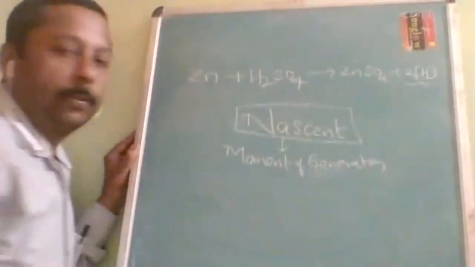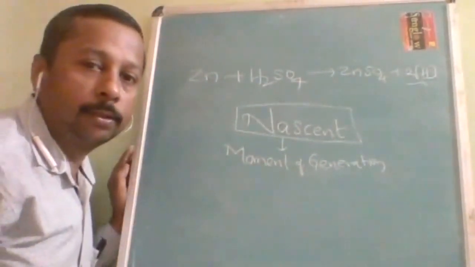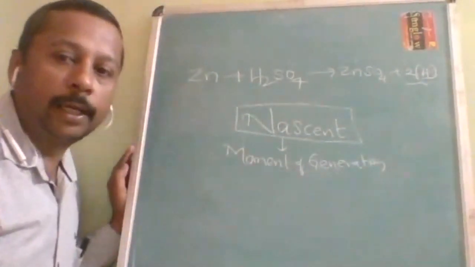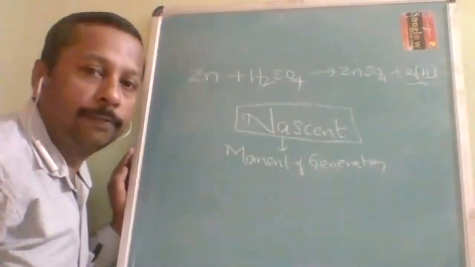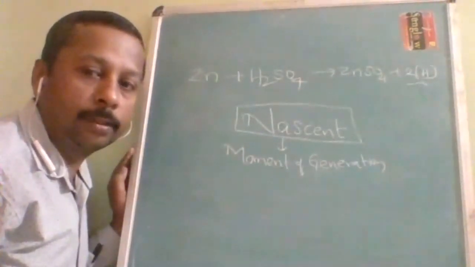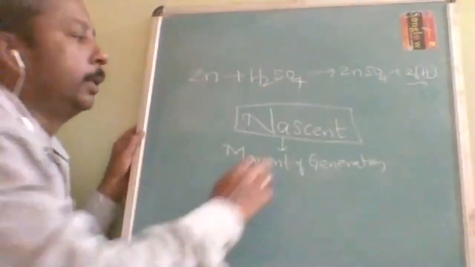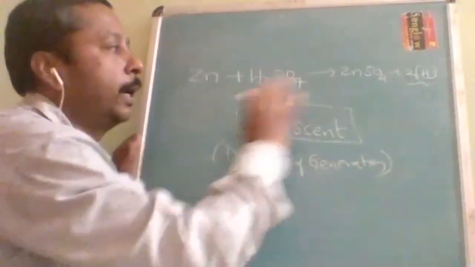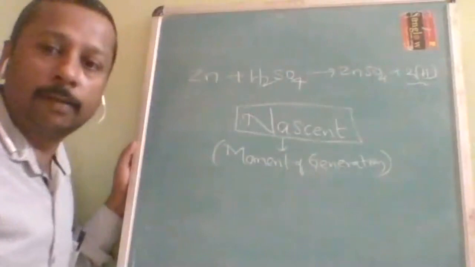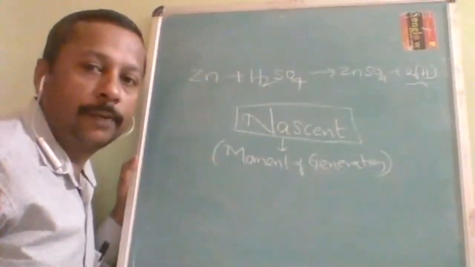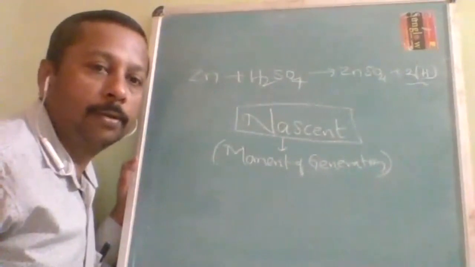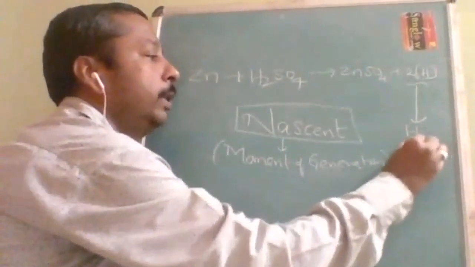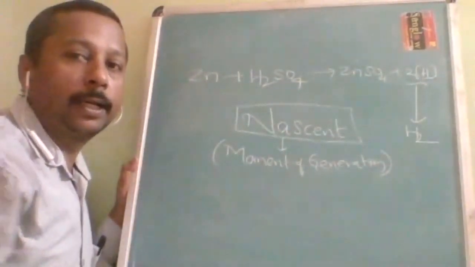In some books, absorbed hydrogen is also given as an allotropic form. Actually it belongs to molecular hydrogen only. To show you more variety, it is written as absorbed hydrogen. So this is about nascent hydrogen. Nascent means moment of generation. When zinc plus sulfuric acid produces zinc sulfate plus two hydrogen, the two hydrogen will be nascent hydrogen. But that nascent hydrogen combines with each other to form molecular hydrogen, the second allotropic form.